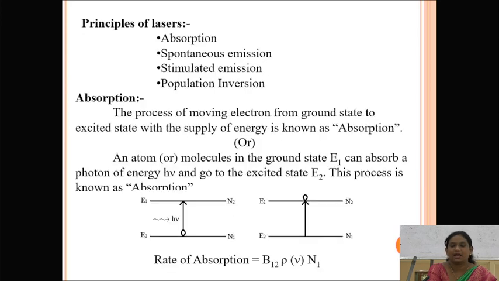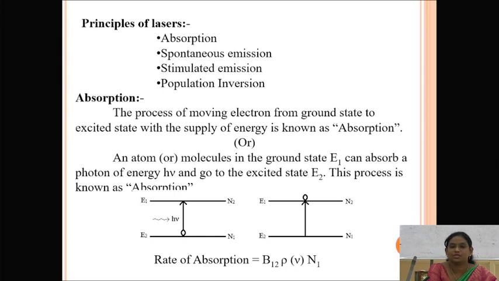Now we are coming to the principles of lasers. Based on the principles of laser, we have four types of principles. The first one is absorption, the second one is spontaneous emission, the third one is stimulated emission, and the fourth one is population inversion. So these are all considered as the principles of the laser light source.